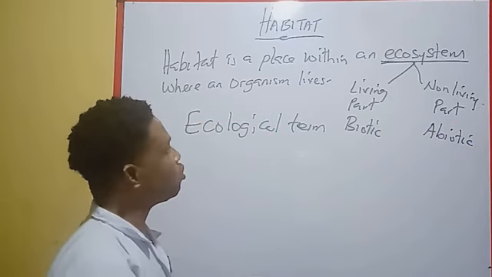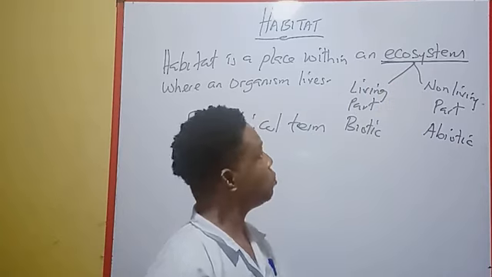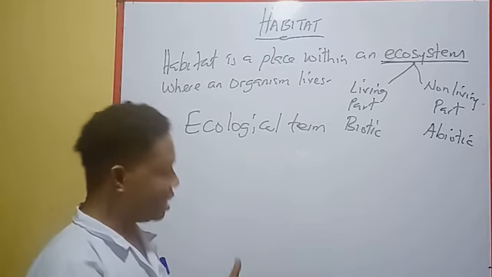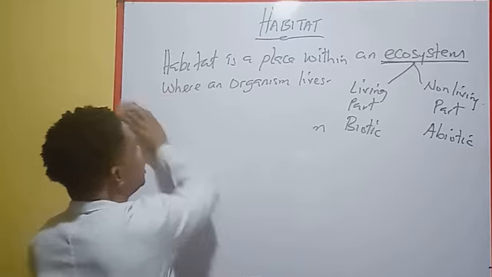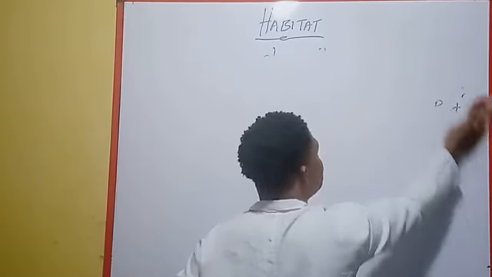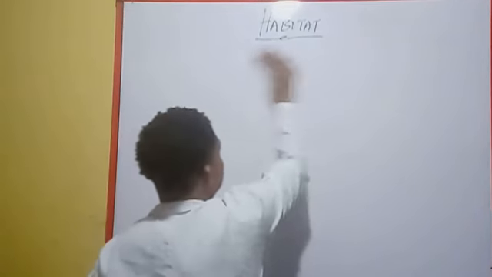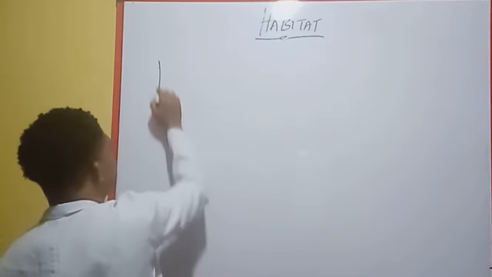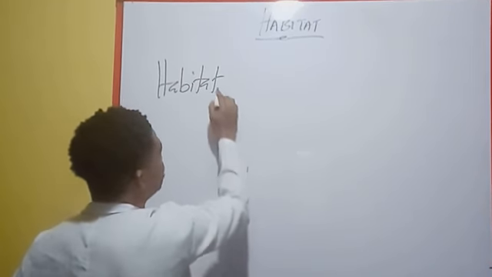But I will not spend my time on the ecosystem. In my next video, I will talk more extensively on the ecosystem. But in today's video, my focus is basically on the habitat and the classification of the habitat. Having defined the habitat, every living organism can come under two major habitats. That means the habitat can be broken down into two.